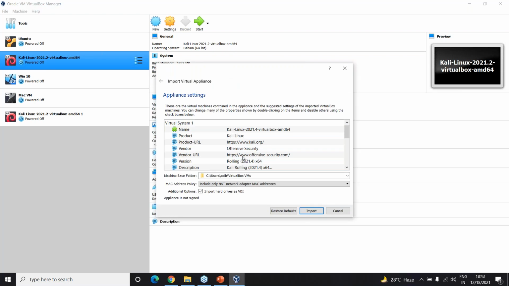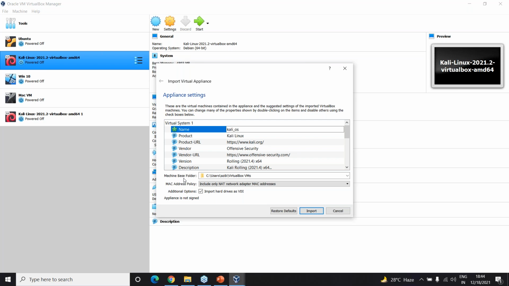it's going to ask me a few details about how to import this virtual appliance. The name in here, I can just change as well. So I call it Kali_OS.